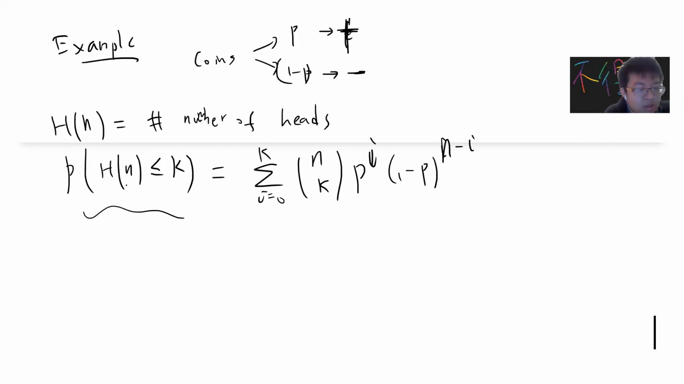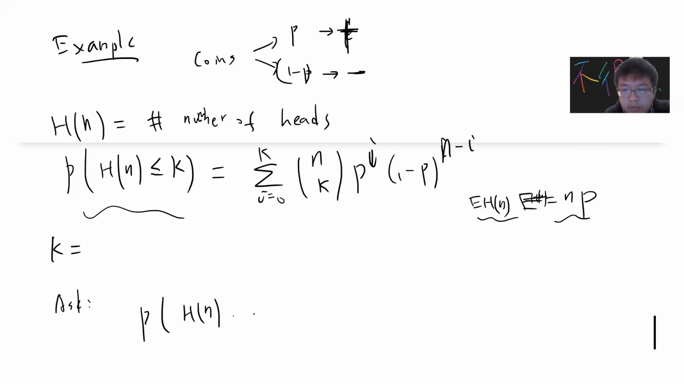Okay, so what is the expectation value? The expectation value of the number of heads is basically np, because you take n. By the way, E of Hn is also a random variable, so we get np. So what is k? I want to use the bound. I can ask, what is the probability that Hn minus np is greater than or equal to something? Basically I want to bound this.